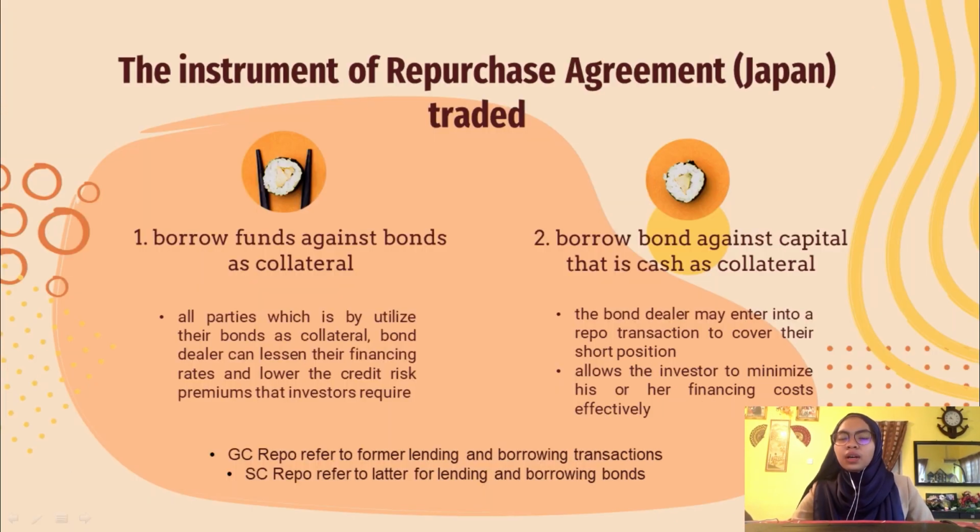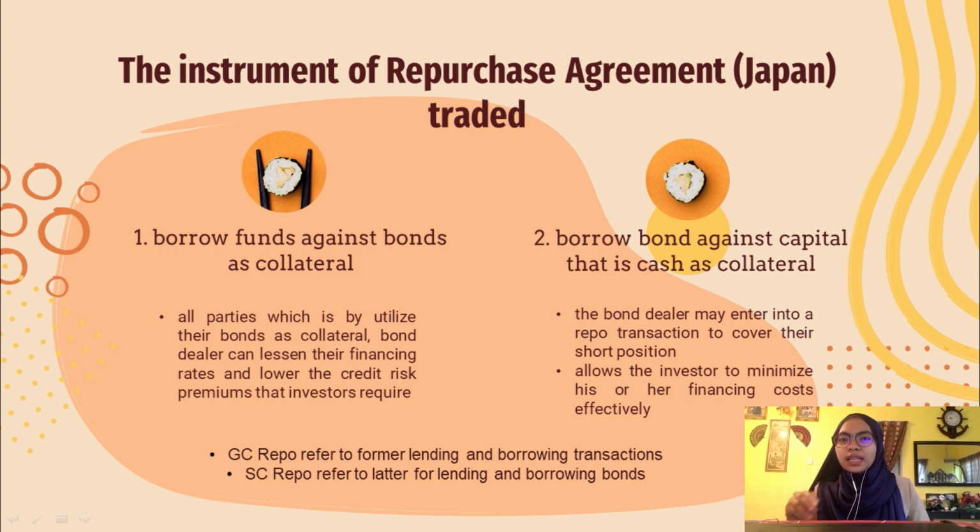So for repurchase agreement, they are traded in two ways. The first way is borrowing funds against bonds as collateral. It means that in exchange for high creditworthiness bonds as collateral, investors can offer their funds to the bond dealer. This will favor all parties by utilizing their bonds as collateral. Bond dealers can lessen their financing rates and lower the credit risk premium that investors require. The next way is by borrowing bonds against capital, that is cash assumed as collateral.